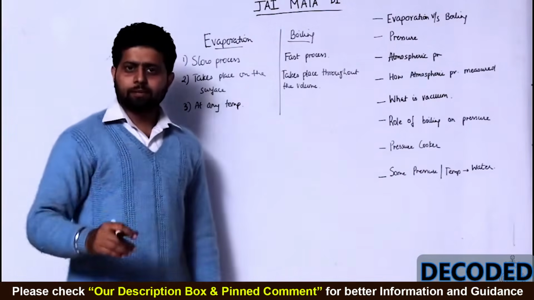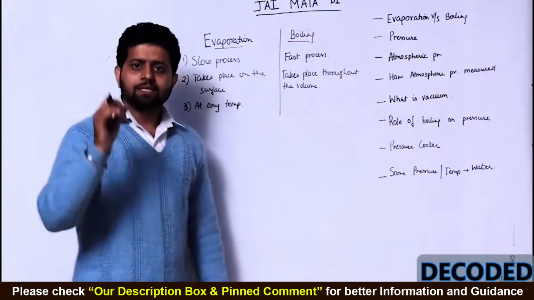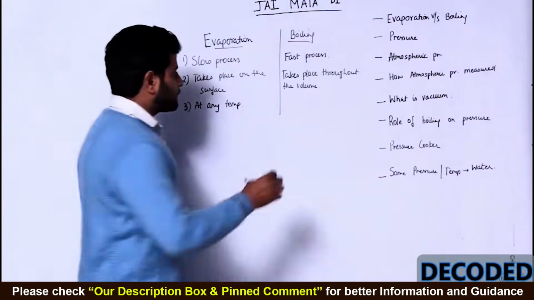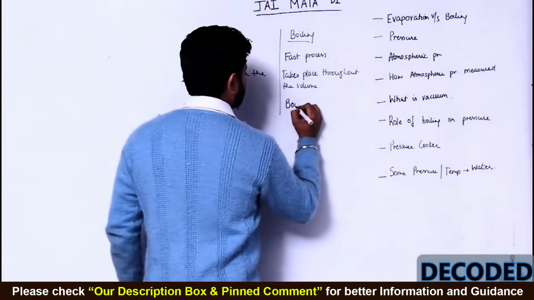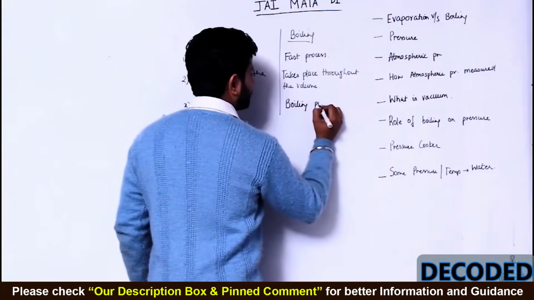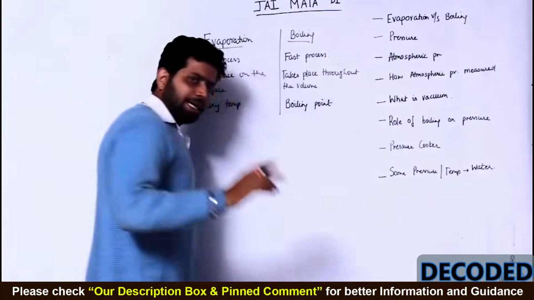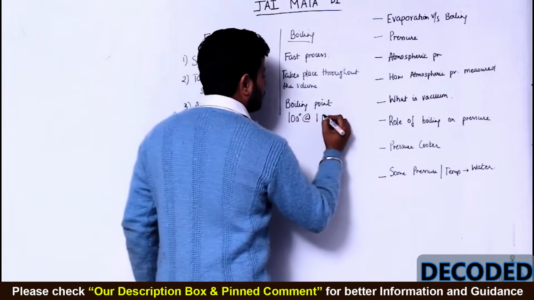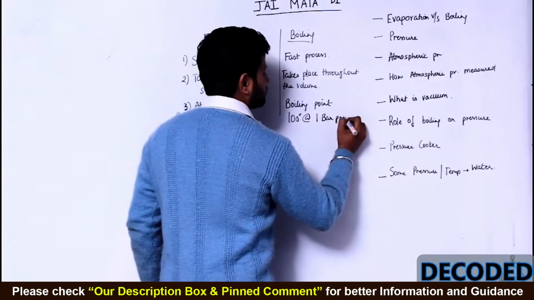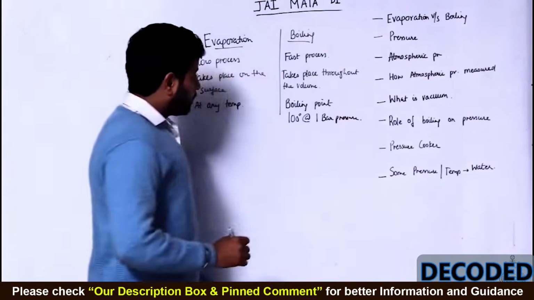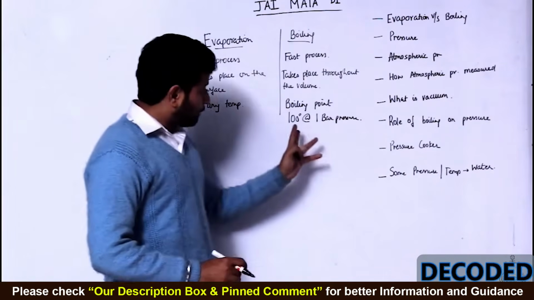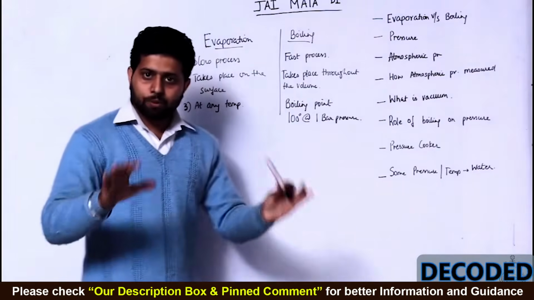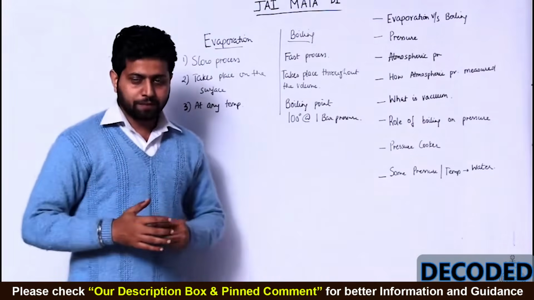Third, at any temperature, 20 degrees centigrade temperature है बाहर का, 10 degrees है, 5 degrees है, still evaporation takes place. But when I talk about boiling, it takes place at a fixed temperature, and that is boiling point. In case of water, it is 100 degrees centigrade at 1 bar pressure. Okay, now since I've talked about bar pressure and everything, let's talk about pressure. But I hope you understood what I mean to say. This is going to be very important now.